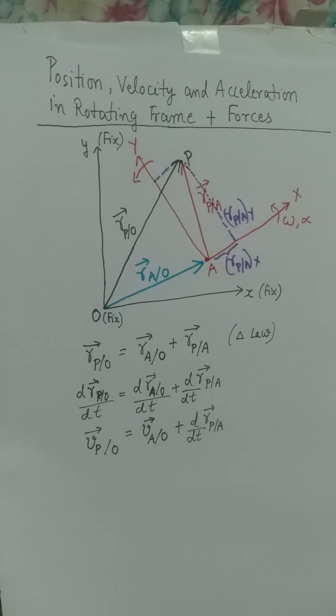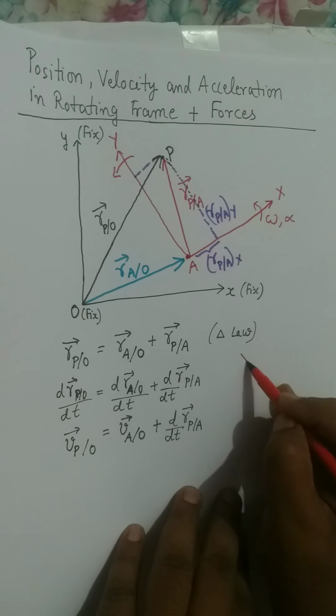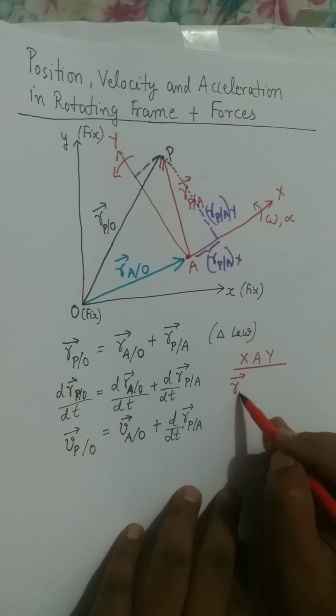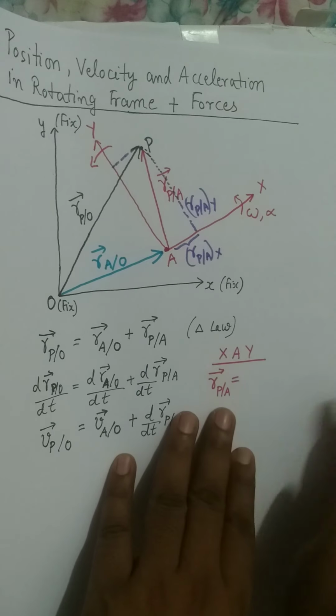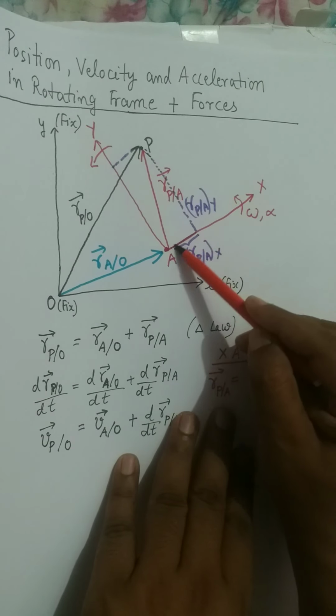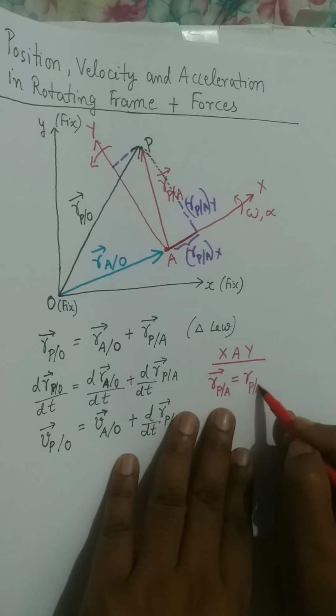So you can write down, relative to coordinate system XAY, relative to the coordinate system XAY. What can we write here now? If I follow the coordinate system XAY, I can write down the position of P with respect to A. The position of P with respect to A will be the component on this coordinate system, on this axis. So this component will be r_P/A